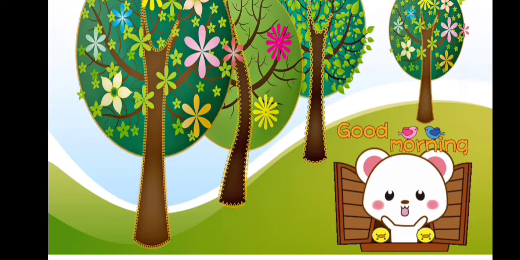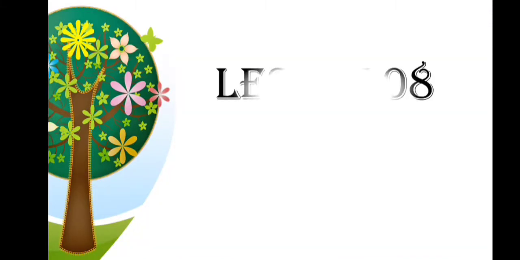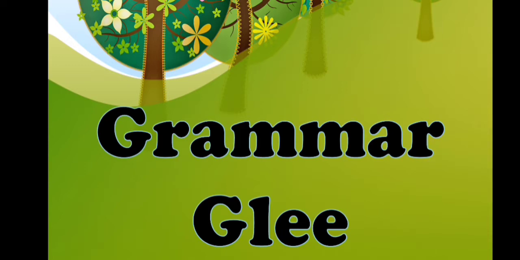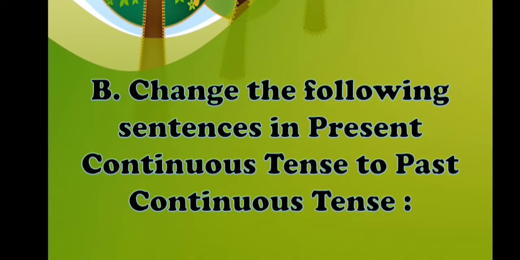Today, again, I am here with lesson number 8, which is A Swimmer Mihir Sen, and we will continue with the grammar glee exercise. The second question is: change the following sentences in present continuous tense to past continuous tense. Here, in front of you the sentences of present continuous tense are given and you have to change them into past continuous tense.